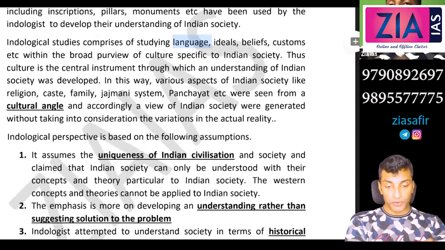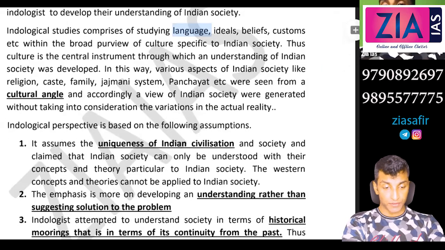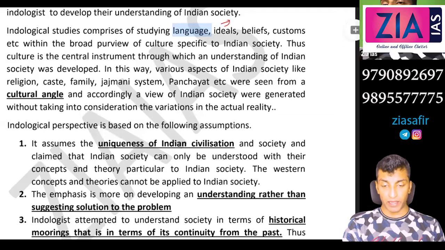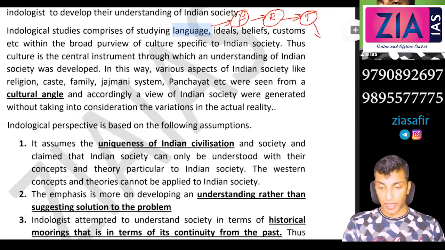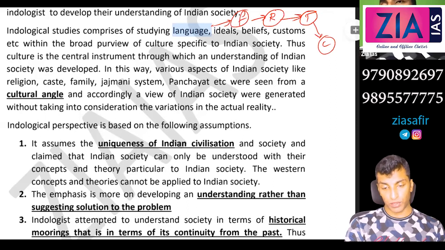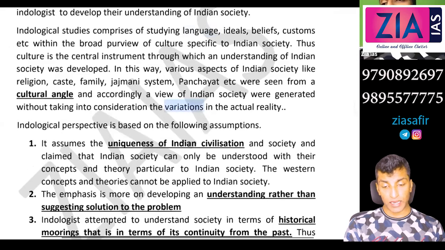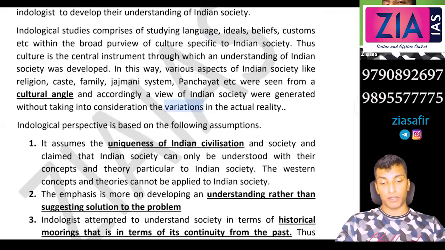Indological studies comprise studying language, ideals, beliefs, customs, etc. So Indological study comprises everything. Ghurye is studying family, Ghurye is studying religion, Ghurye is studying tribes, Ghurye is studying caste. So you need to add all these as examples, based on the demand of the question. Sometimes instead of asking about Indology, they can simply ask you about Ghurye's idea of the caste system or Ghurye's study on religion. Although it is not there in the syllabus, you may be expecting this level of question also if the paper is difficult. If it is easy, you will get it directly.